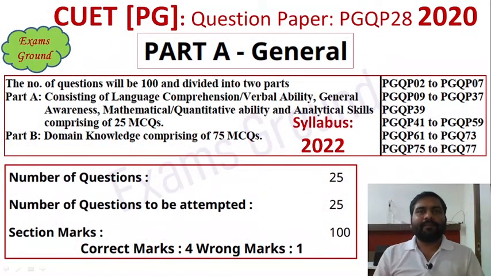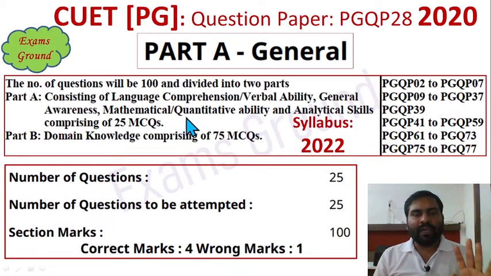Hello friends, today I am going to solve the CUET PG General Part 2020 exam paper, and General Part contains 25 questions consisting of language comprehension and verbal ability, almost 10 questions, general awareness, 5 questions, and mathematical or quantitative ability and analytical skills, which is almost 10 questions.